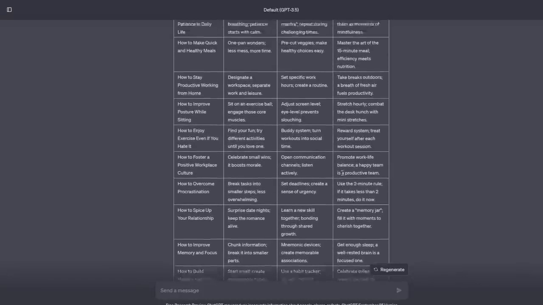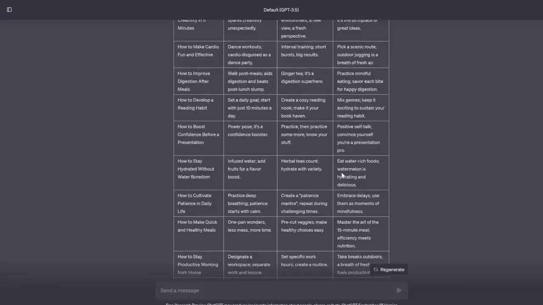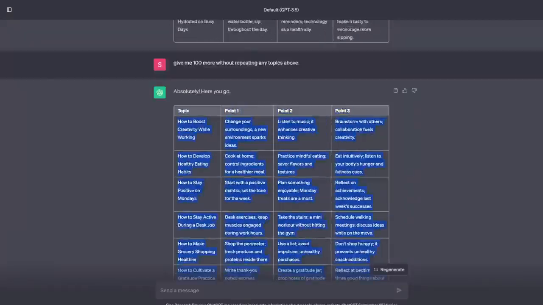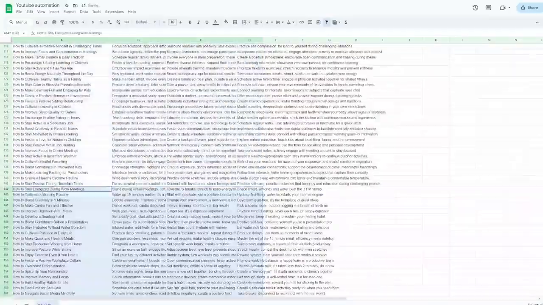Now that all the tables are generated, the next step is to copy and paste this into a Google spreadsheet. So I've made a Google spreadsheet with 3 columns, topic, point 1, point 2, and point 3. You can see I'm copying and pasting all the tables we have just generated into this spreadsheet.